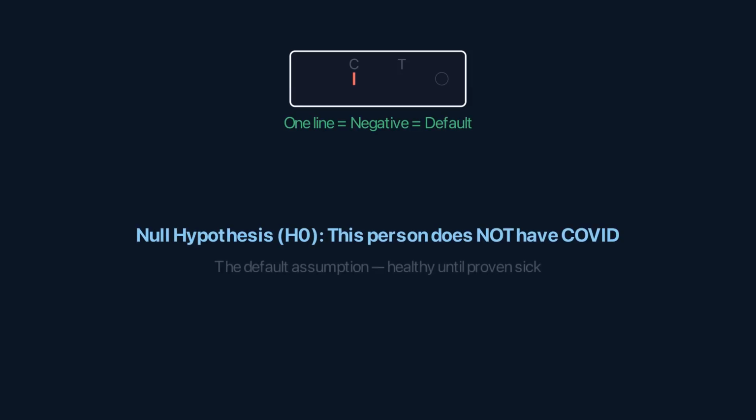Every COVID rapid test starts with a default assumption. The person being tested does not have COVID. That's the null hypothesis, H0. Innocent until proven guilty. Healthy until proven sick. The test doesn't start by assuming you're infected. It starts by assuming you're fine, and looks for evidence strong enough to change its mind.